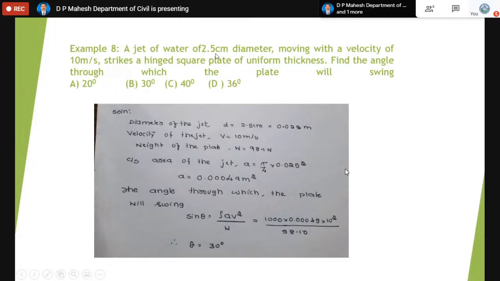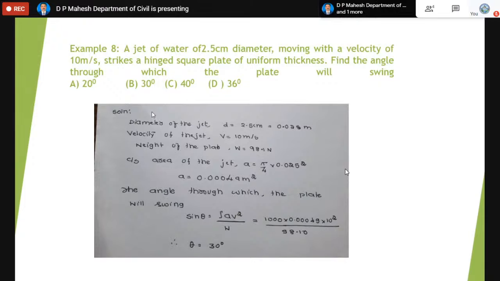A jet of water of 2.5 cm diameter moving with a velocity of 10 meter per second strikes a hinged square plate of uniform thickness. Find the angle through which the plate will swing. Actually, the moment the jet strikes a hinged plate, it tends to swing. Whenever the plates are hinged at the top, the moment the jet strikes, there will be some amount of swing. That swing is what we are asked to calculate, the angle of swing.